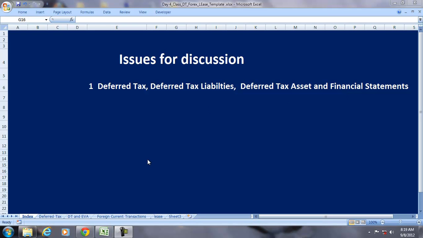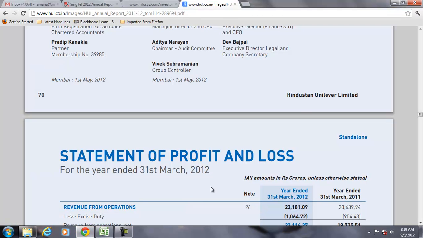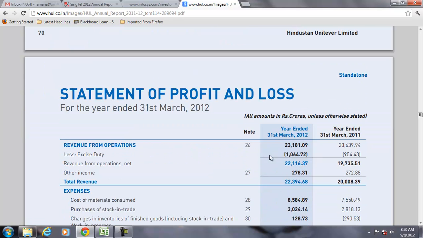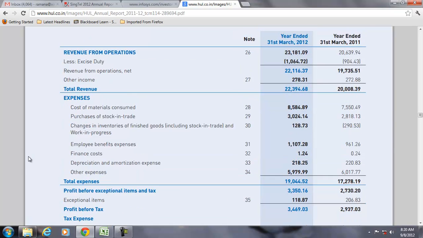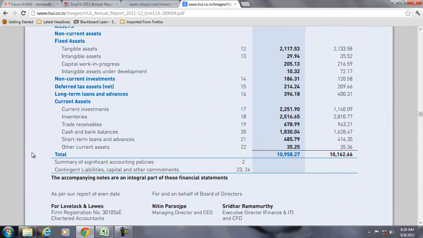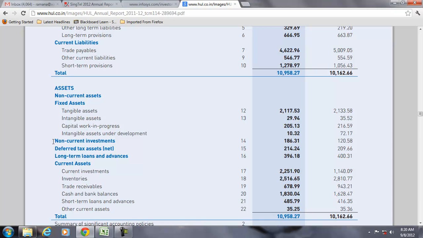Whenever you open any financial statements of any company, you see this DT, DTL and DTA. Let us see some companies. Let's say Hindustan Unilever, an Indian company. If you see in the profit and loss account, there is a deferred tax item on the income statement. Similarly, on the balance sheet, you have deferred tax asset net.